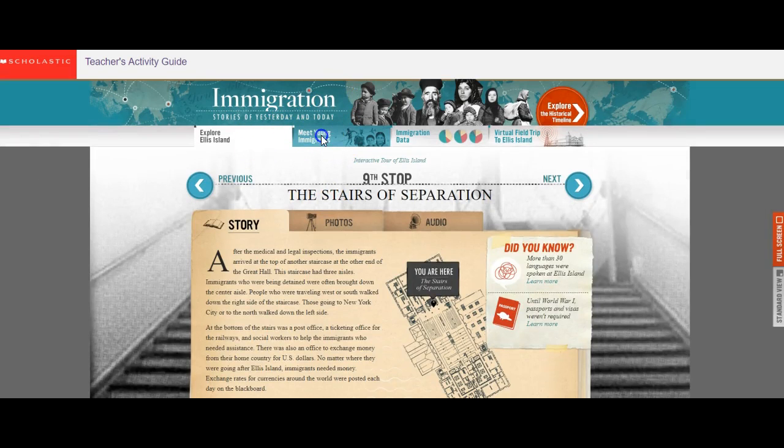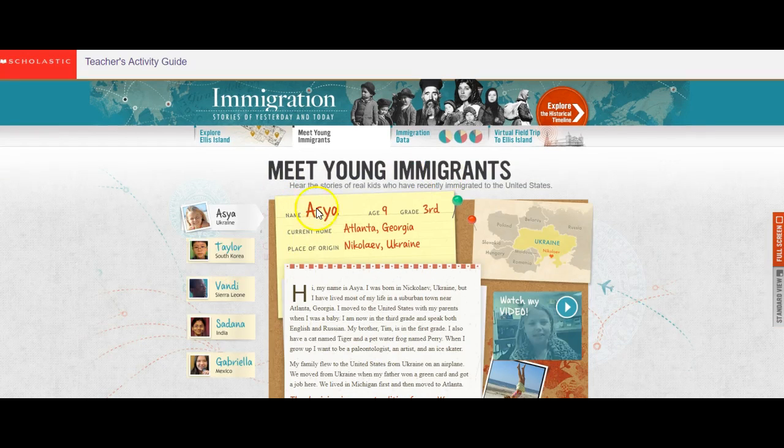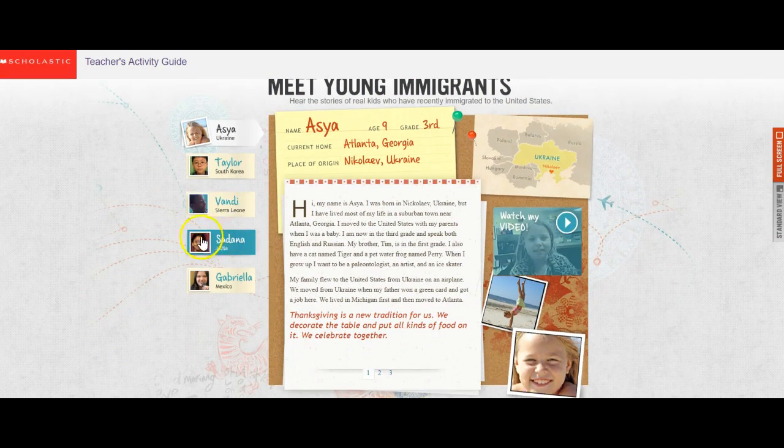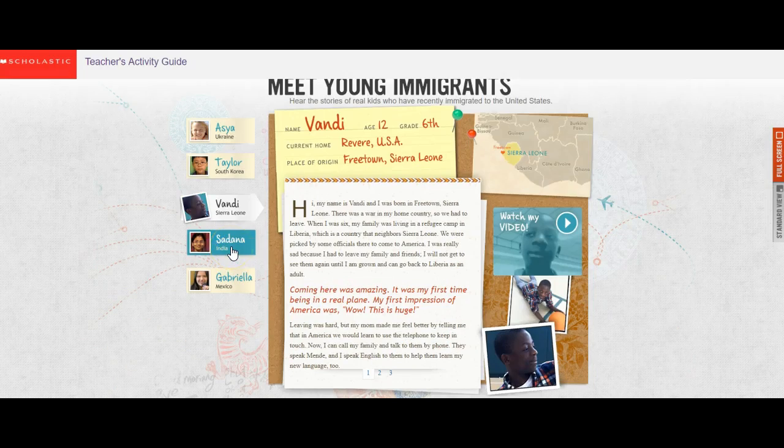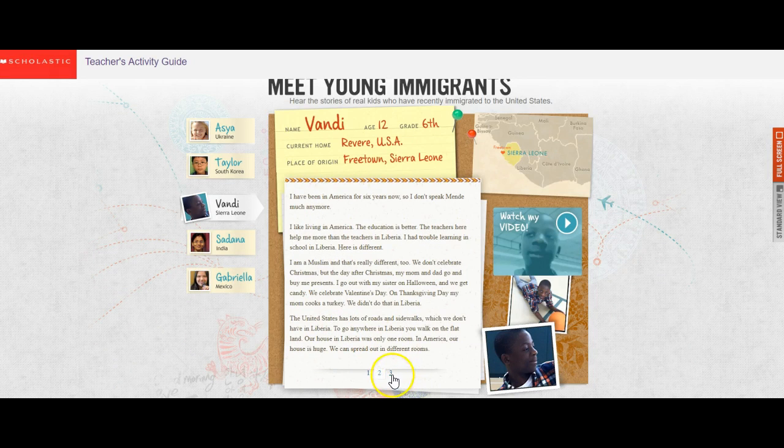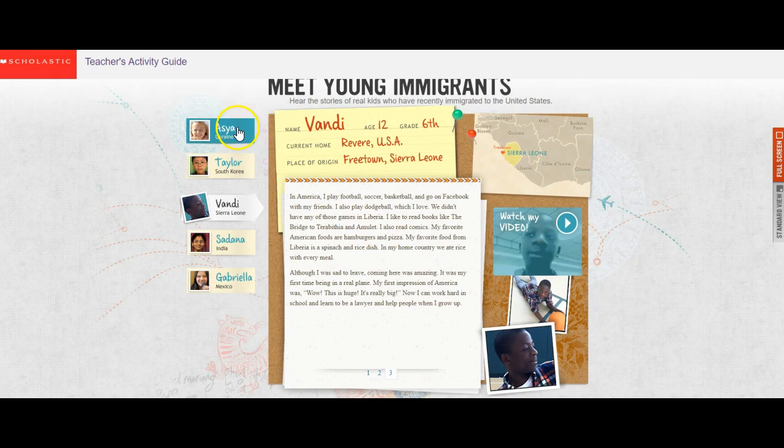If you're done with that, then what I really want you to focus on is meeting the young immigrants. So these are a little bit more modern stories, but you can click on each of the names of these people, and they tell their story, a little bit of how they came to America. And you can flip through. There might be more than one page.